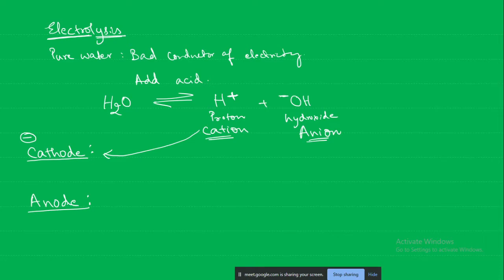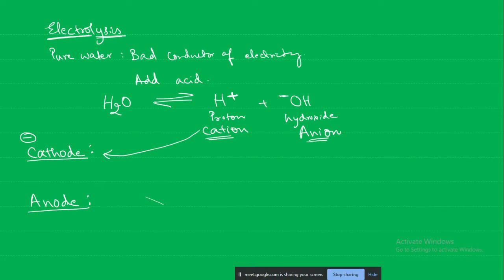So the anode will be positively charged. So what does it actually mean, the positive or negative charge of the electrode? For example, we are saying that the cathode is negatively charged, no?